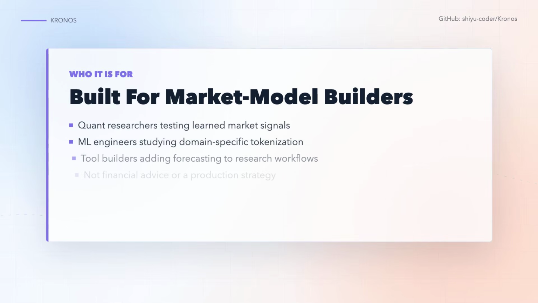The best audience is not someone looking for a buy button. It is people who already work with market data and want a stronger modeling primitive. Quant researchers can compare learned signals against classical factors. ML engineers can study a clean domain-specific tokenizer. Tool builders can wrap the predictor into research workflows without starting from a blank notebook.